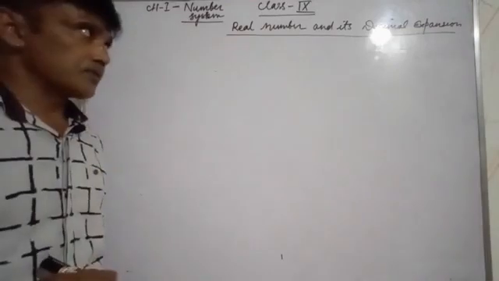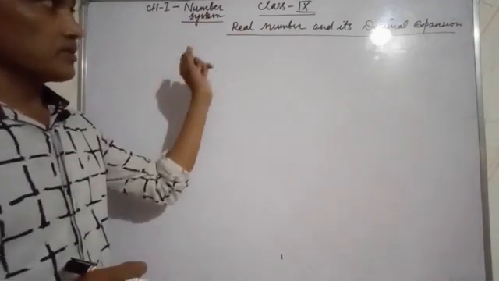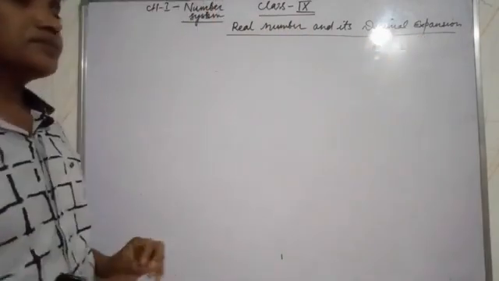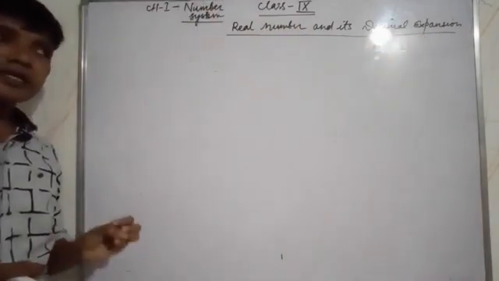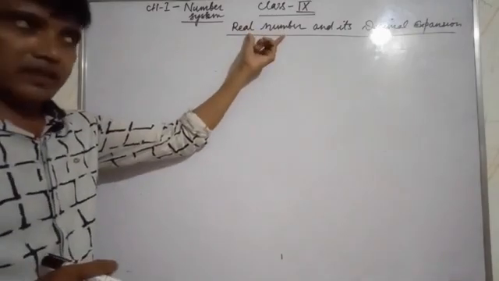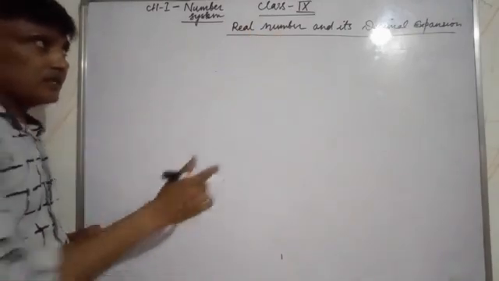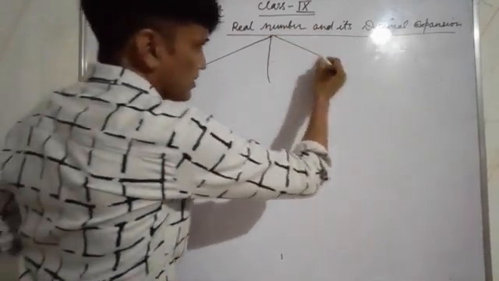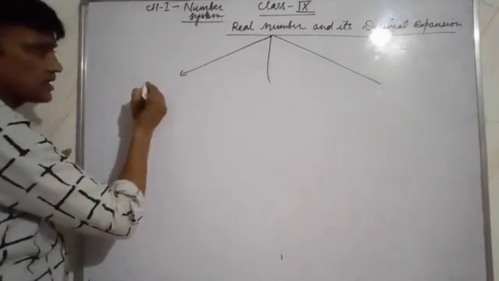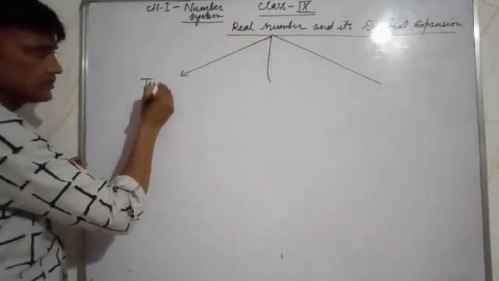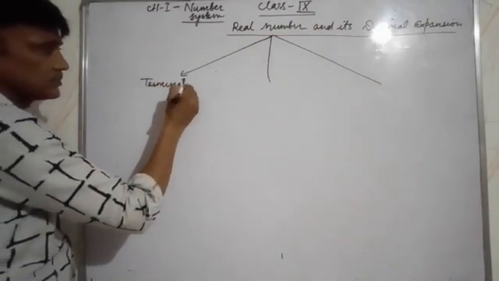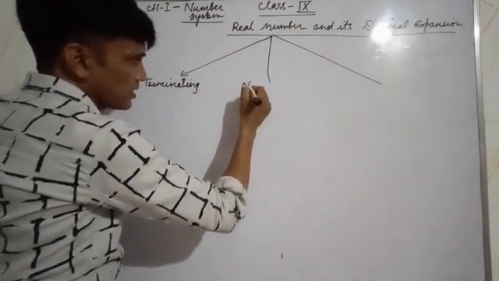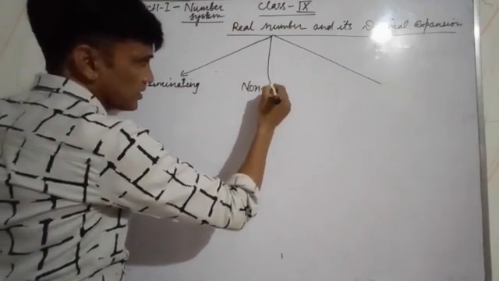Well, the topic for today from chapter 1, number system, is real numbers and their decimal expansions. You know, all rational numbers and irrational numbers are called real numbers. There are three decimal expansion forms. One is terminating. Another one is non-terminating recurring.